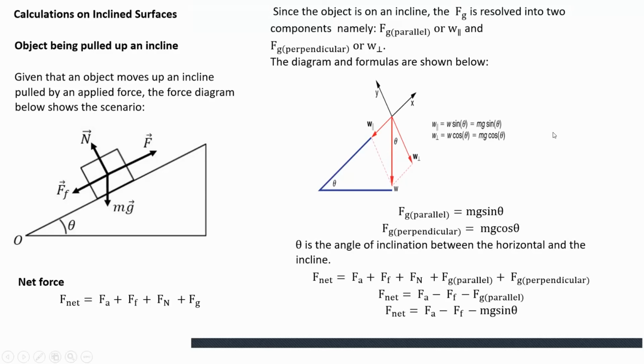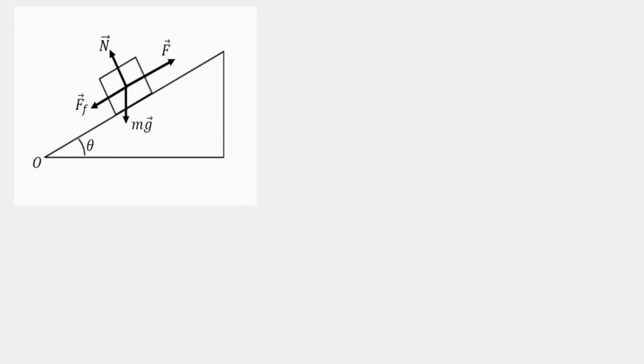Let's go to the work net. I've done the first, the F net. Let's go to the work net. Still on the same scenario. There you have it, the same scenario. So who is doing work? Who is doing work? Okay, good. Let's work.